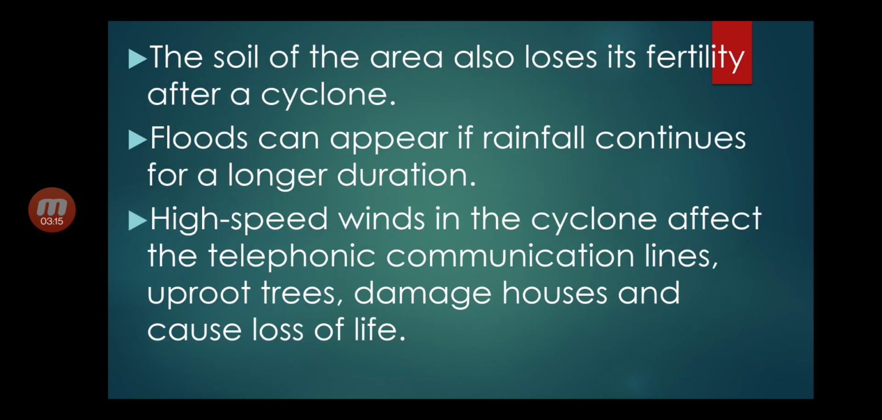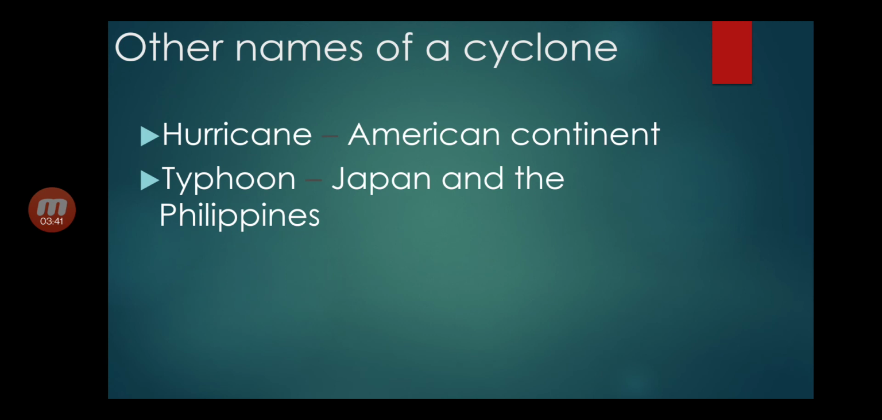The soil of the area also loses its fertility after a cyclone. Floods can appear if rainfall continues for a longer duration. High-speed winds in the cyclone affect the telephonic communication lines, uproot trees, damage houses and cause loss of life. Other names of cyclone are hurricane in the American continent, and typhoon in Japan and the Philippines.